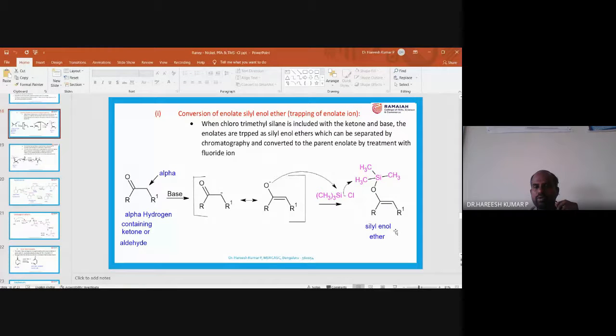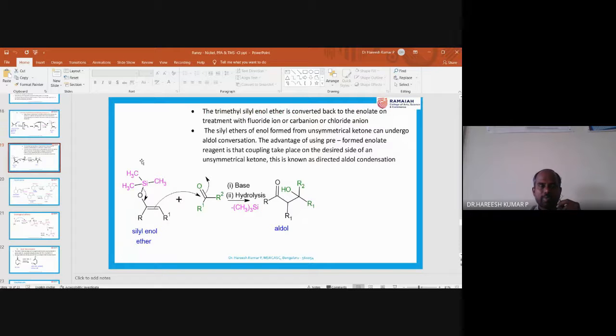So that is how it forms. This group is called silyl, and enol: the double bond means "en", and "ol" means alcohol, then ether. So the name of this compound is silyl enol ether. Okay, with this I will go to the next slide.